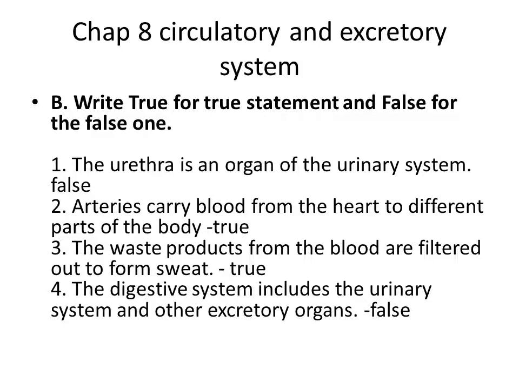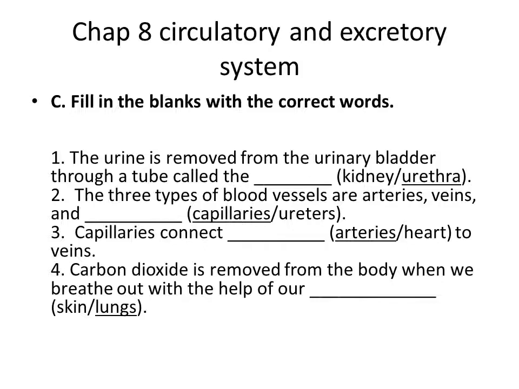It is true. And then fourth one, the digestive system includes the urinary system and other excretory organs. So the statement is said to be false. So digestive system does not include urinary system and excretory system. Did everyone complete? Come to the next one.